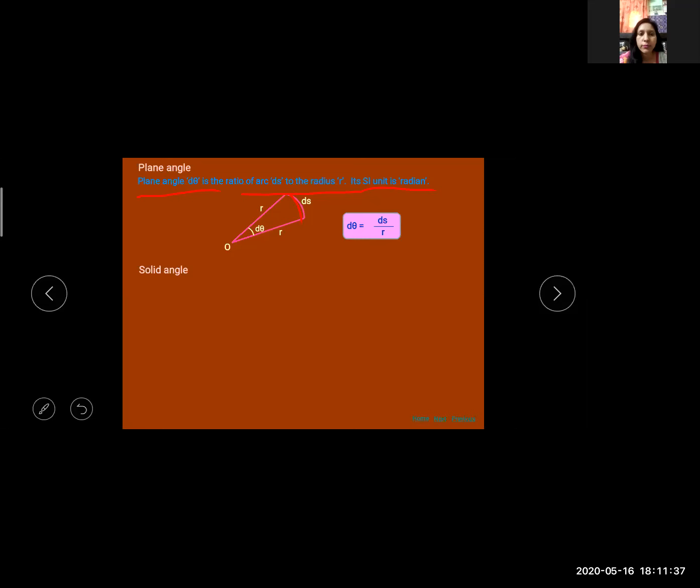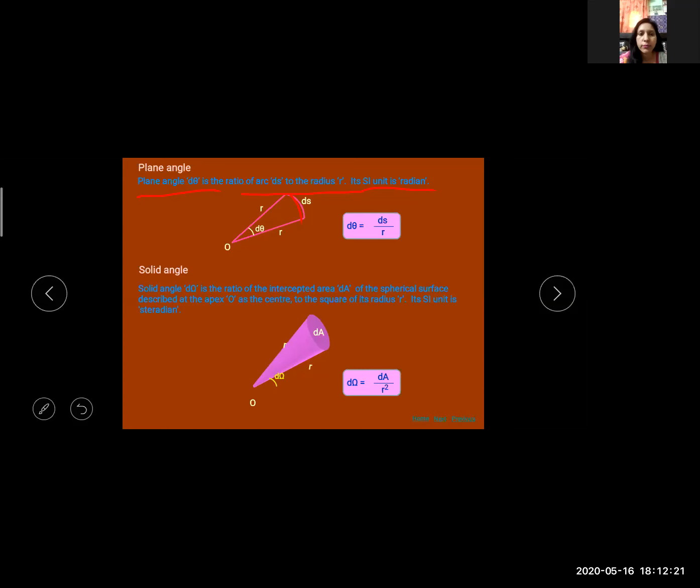Now what is solid angle? Solid angle is the ratio of the area of a spherical surface intercepted about its center to the square of its radius. Solid angle dΩ is the ratio of the intercepted area dA of the spherical surface described at the apex O as the center to the square of its radius. Its unit is steradian. So solid angle is given by dΩ equal to dA upon r square. Clear? The unit of solid angle is steradian.